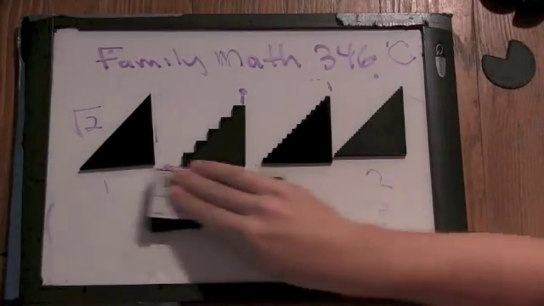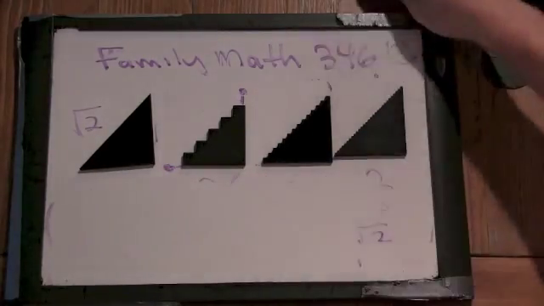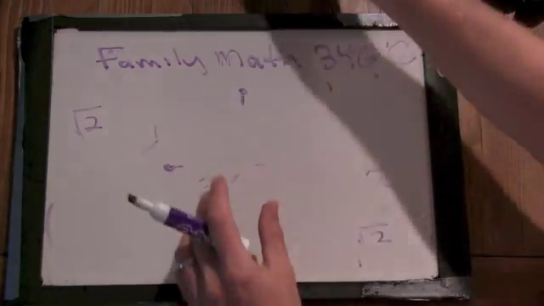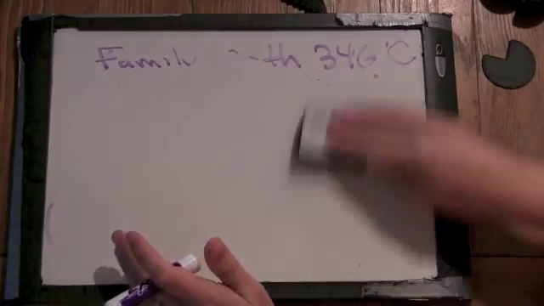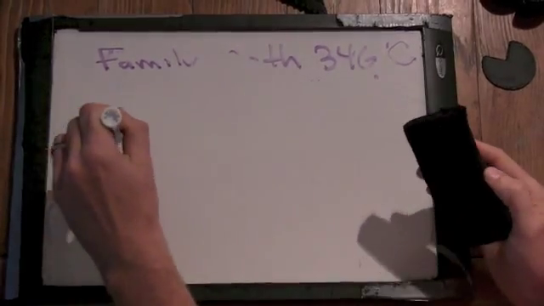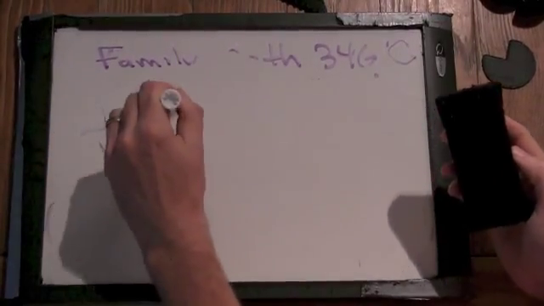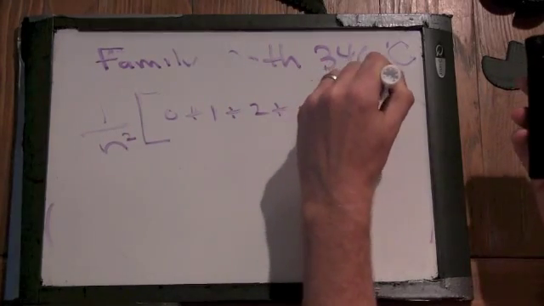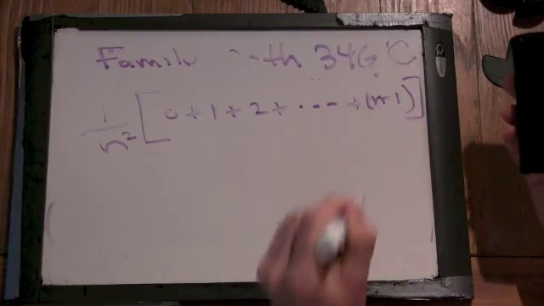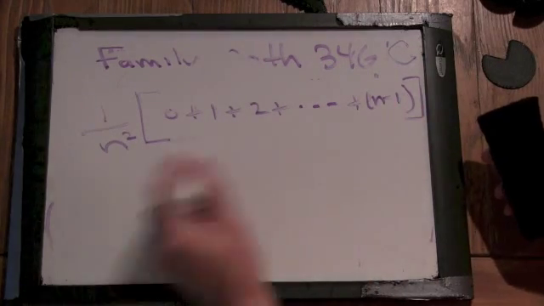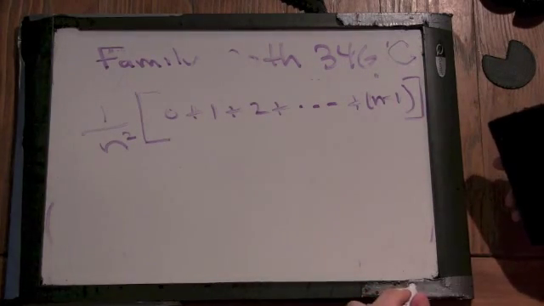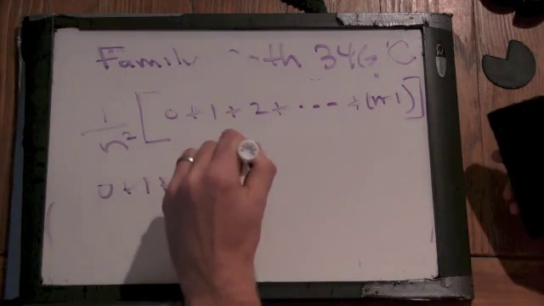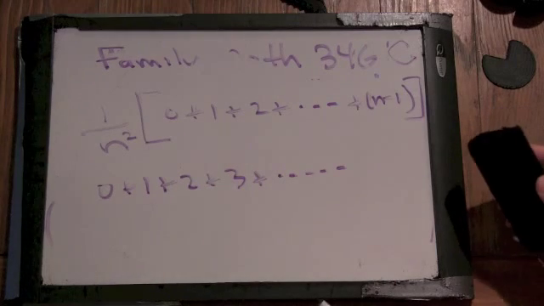Okay. So back when we were calculating the area, we said if we used n rectangles, we had an area that was 1 over n squared times 0 plus 1 plus 2 plus all the way up to plus n minus 1, right? Yeah. And we were going to let n go to infinity. So that leaves us with this series, 0 plus 1 plus 2 plus 3 plus dot dot dot, all the way up to infinity.